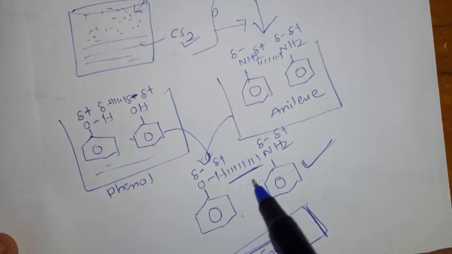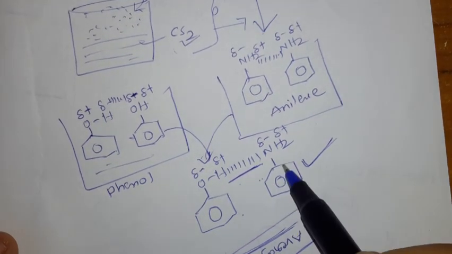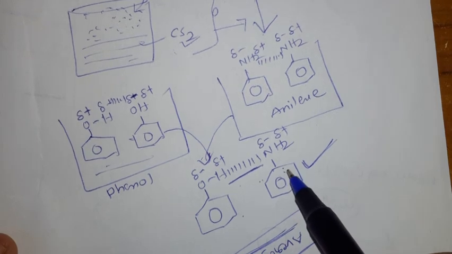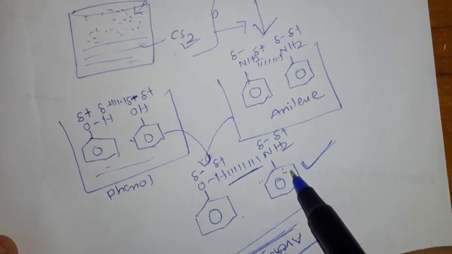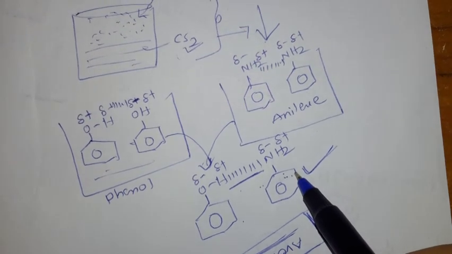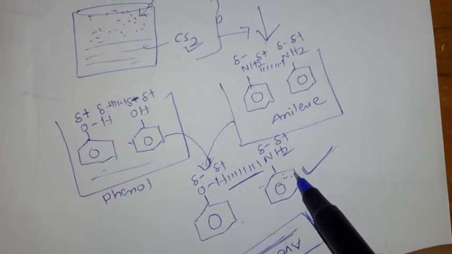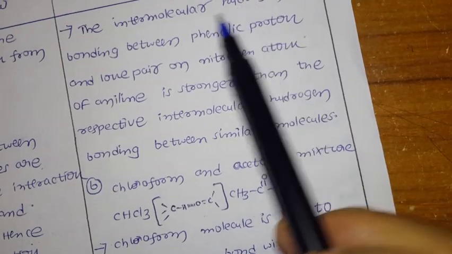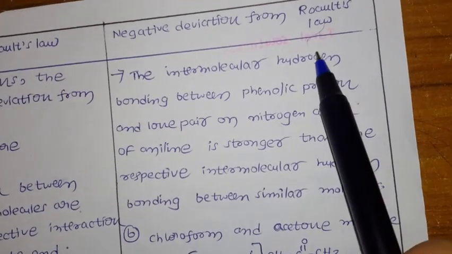So because of strong hydrogen bonding, the escaping tendency of molecules is going to decrease, and because of that the vapors decrease, and for that reason the vapor pressure is going to decrease in case of a solution showing negative deviation from Raoult's law, okay.